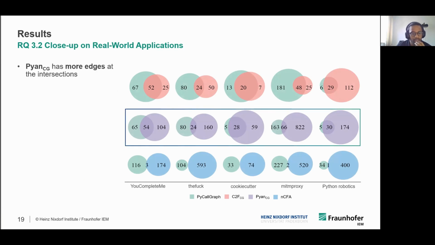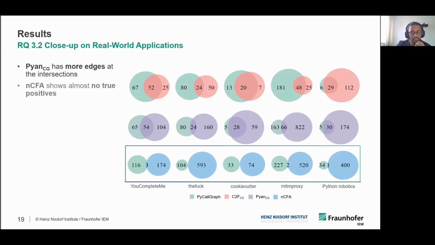When we look at the figure, Pyan has more edges at the intersections than Code2Flow and NCFA. We can also see that NCFA has almost no edges at the intersections, which means it is not really good for generating a static call graph for real world applications.